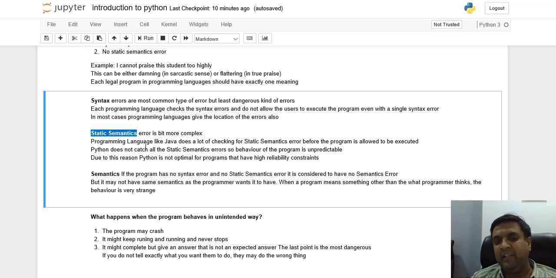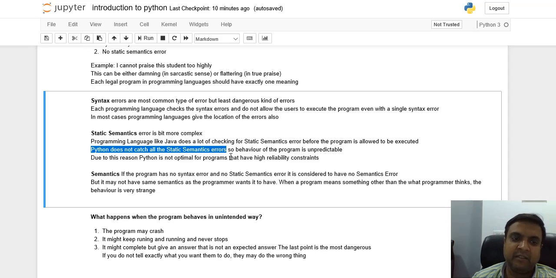The more complex type of error is the static semantic error. A programming language like Java does a lot of checking for static semantic errors before the program is allowed to execute. But Python does not catch all static semantic errors. So the behavior of a program which has static semantic errors is unpredictable. Due to this reason, Python is not optimal for languages with high reliability constraints.